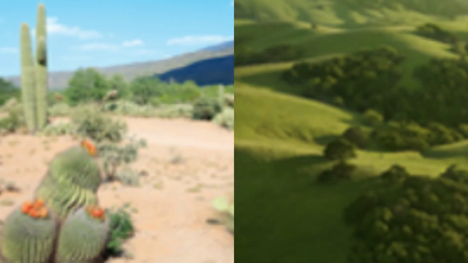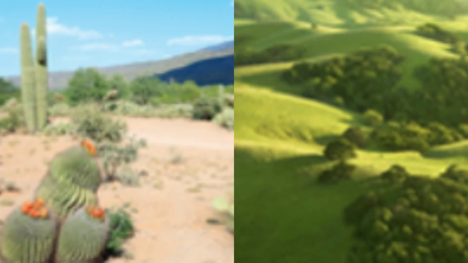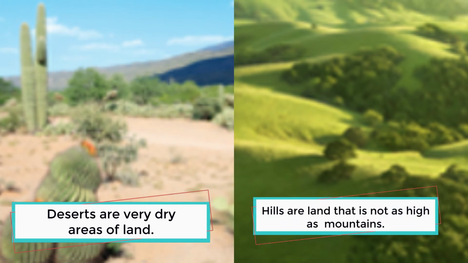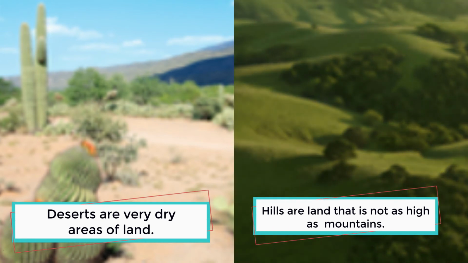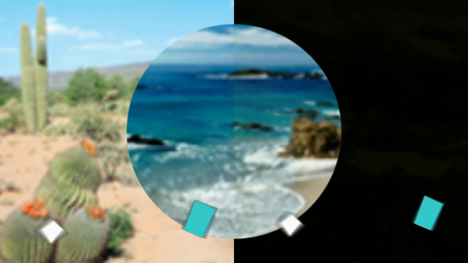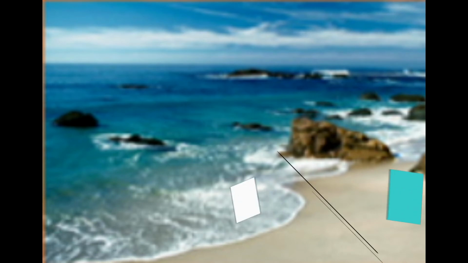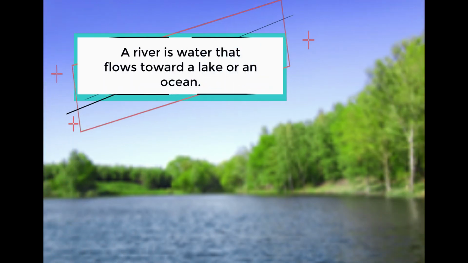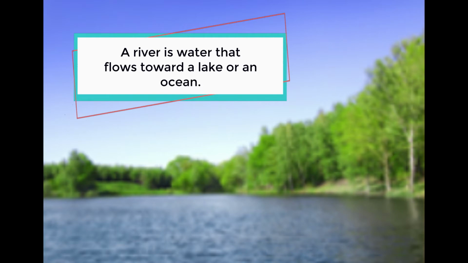Other areas of land include deserts and hills. Deserts are very dry areas of land. Hills are land that are not as high as mountains. An ocean is a very large body of water. A river is water that flows toward a lake or an ocean.